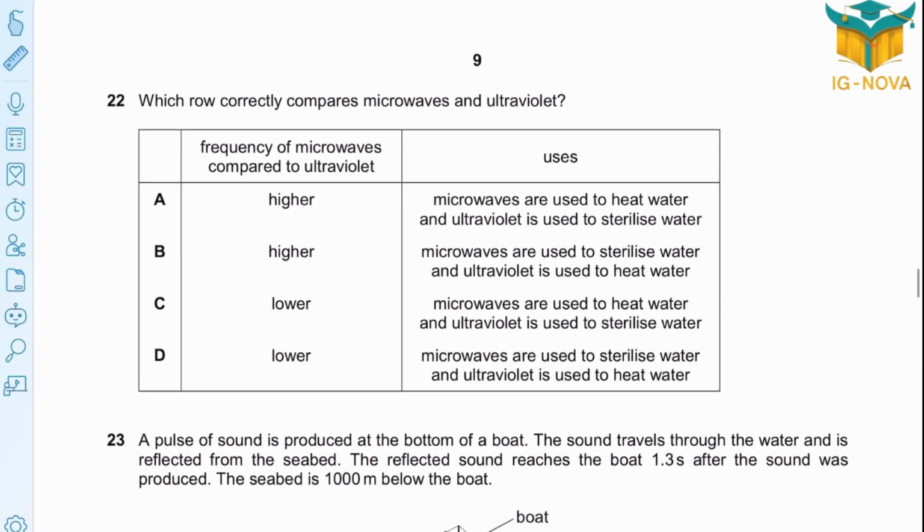Question 22. Which row correctly compares microwaves and ultraviolet? For microwaves, the frequency compared to ultraviolet is lower. For usage, microwaves are used to heat water, yeah, and ultraviolet is used to sterilize water. Surely, this is the correct option.